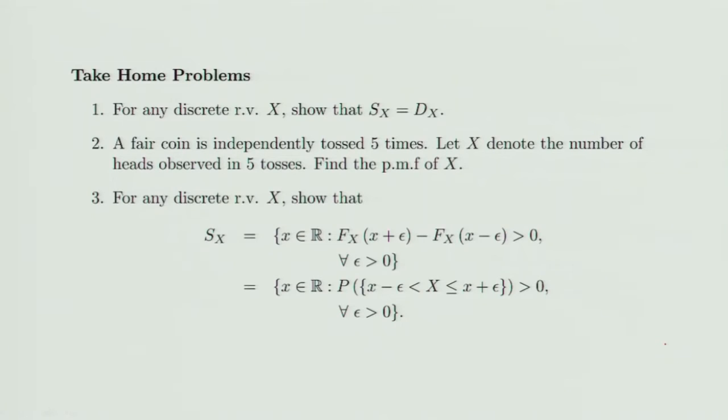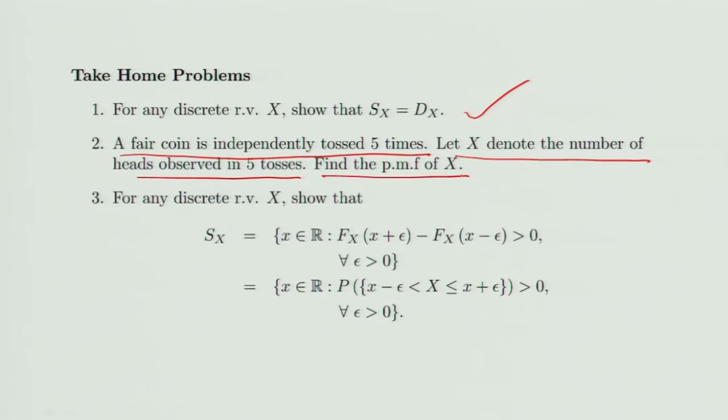Now let me give some take-home problems. For any discrete random variable, the support is same as the set of discontinuity points. I have given you a proof of this, but still try this on your own. A fair coin is independently tossed 5 times. Let X denote the number of heads observed in 5 tosses.